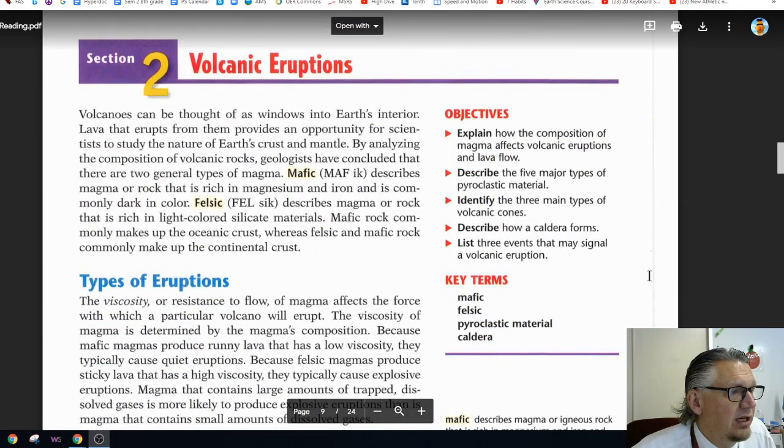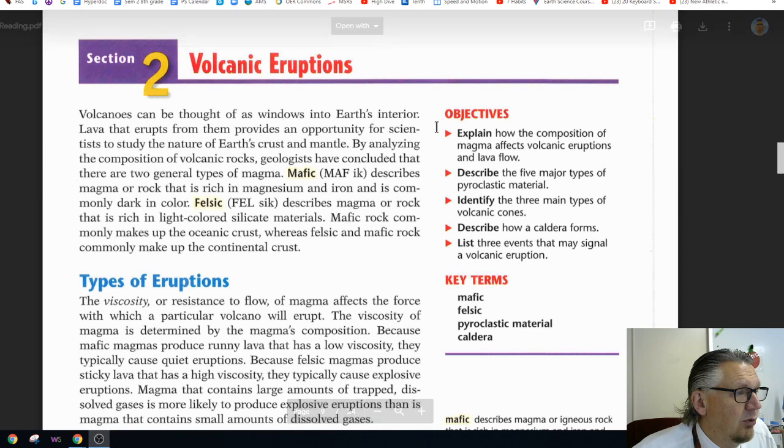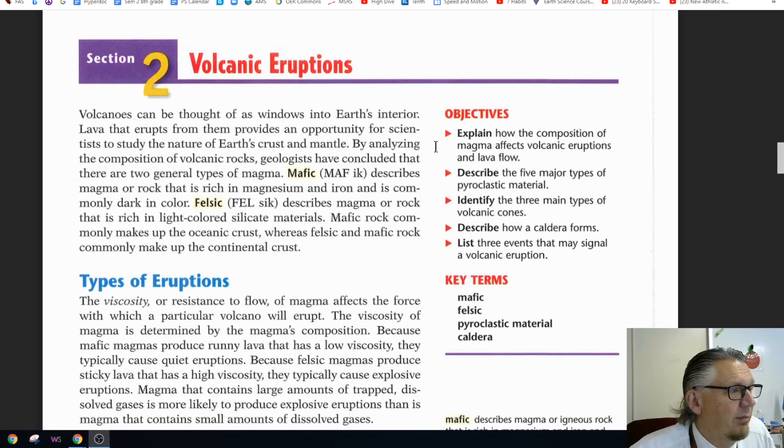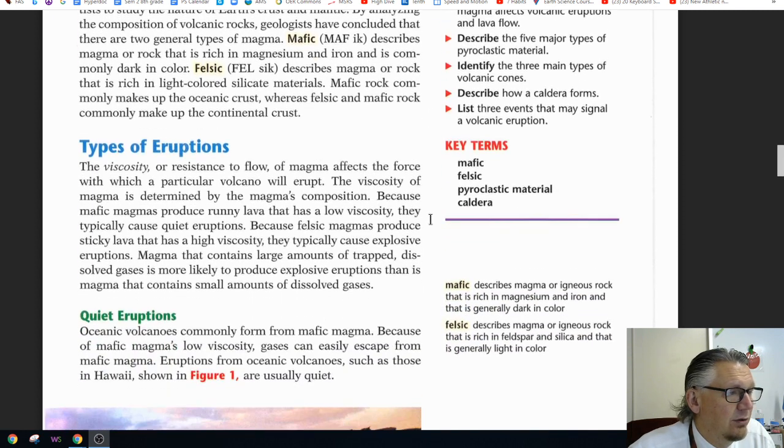Volcanic eruptions. Volcanoes can be thought of as windows into the Earth's interior. Lava that erupts from them provides an opportunity for scientists to study the nature of the Earth's crust and mantle. By analyzing the composition of the volcanic rocks, geologists have concluded that there are two types of magma. Mafic describes magma or rock that is rich in magnesium and iron and is commonly dark in color. Felsic describes magma or rock that is rich in light-colored silicate materials. Mafic rock commonly makes up oceanic crust, while felsic and mafic rock commonly make up continental crust.